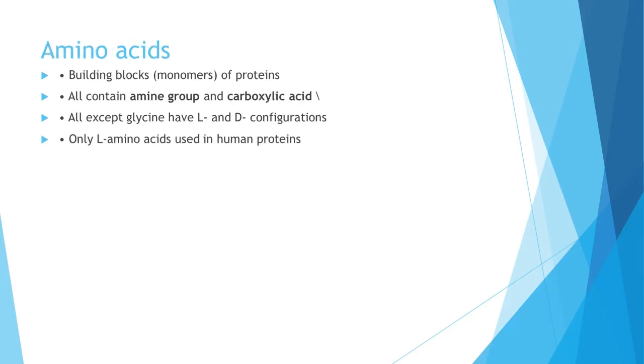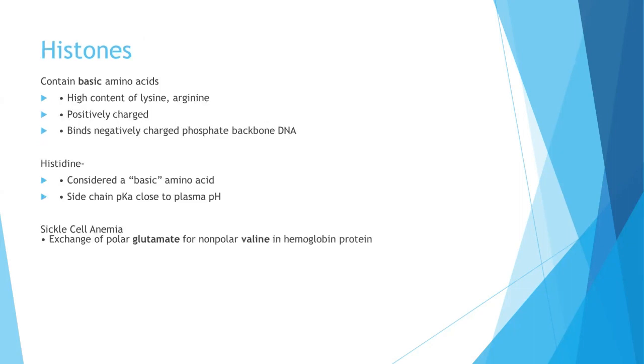So amino acids are the building blocks of proteins. They all contain an amine group and a carboxylic acid group. All except glycine have L and D configuration, and only L amino acids are used in human proteins. Histone contains the basic amino acids. Their high content of lysine and arginine are positively charged. So the content of histone is important. Lysine and arginine may be asked in the examination.